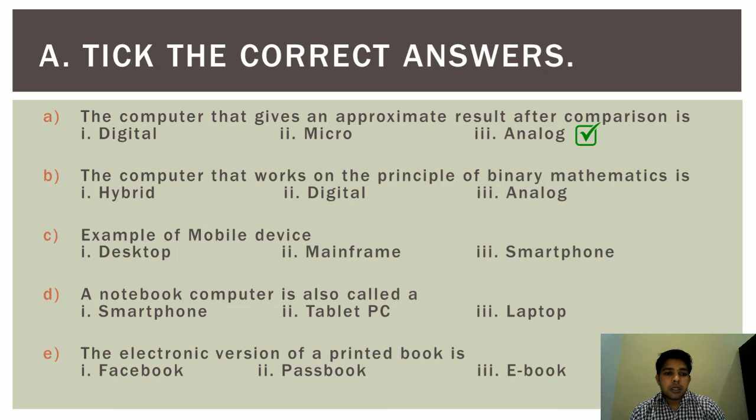Next, the computer that works on the principle of binary mathematics is hybrid, digital, and analog. Binary mathematics means the computer which works on zeros and ones. The correct answer is digital computer. Third question, example of mobile device: desktop, mainframe, and third option is smartphone. We all know the example of mobile device is smartphone.